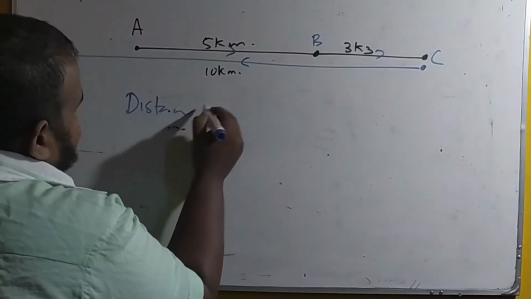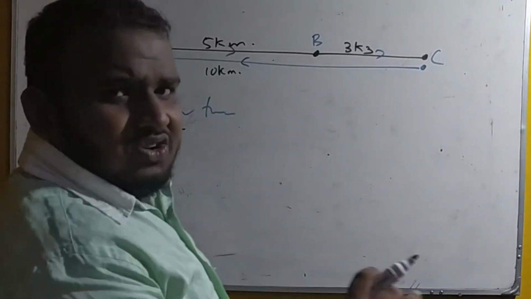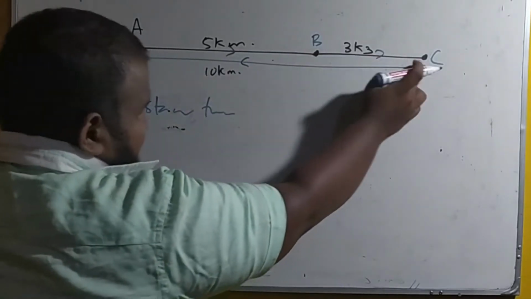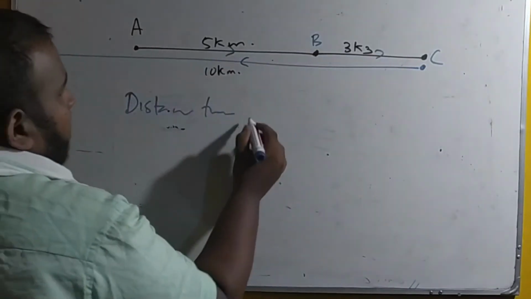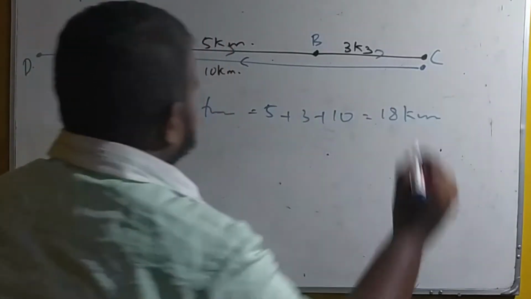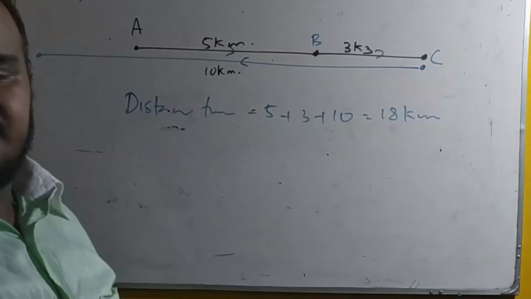What is the distance travelled? Just calculate the length of the moving path. What is the length of the moving path? 5 kilometer, 3 kilometer and 10 kilometer. Altogether 5 plus 3 plus 10, 18 kilometer. That is the length of the moving path.